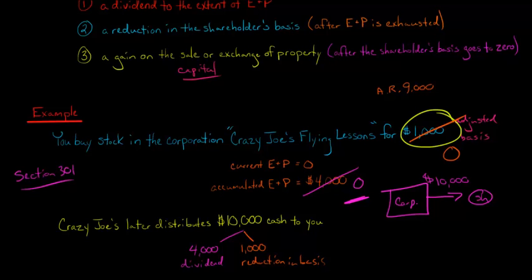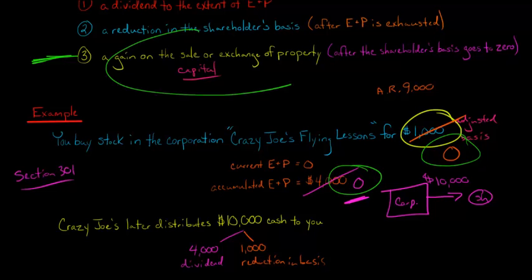You'd like a higher basis. Now we've accounted for $5,000, but there's still the $10,000 cash that you received. We already reduced the E&P to zero, and we already reduced your basis in the stock to zero. What's left to reduce? Nothing. So the remaining amount is a gain on the sale or exchange of property, a $5,000 gain. Let's pretend you just bought the stock.